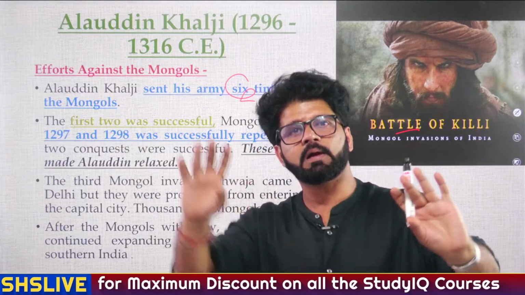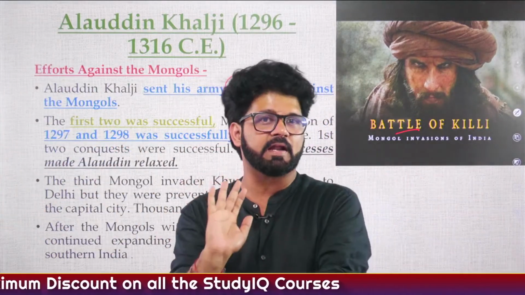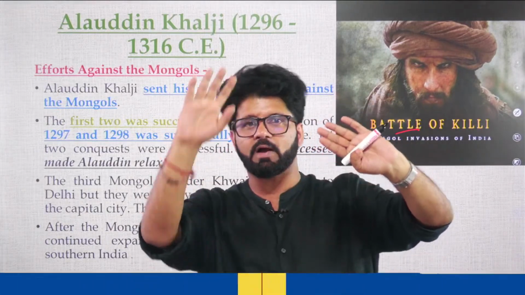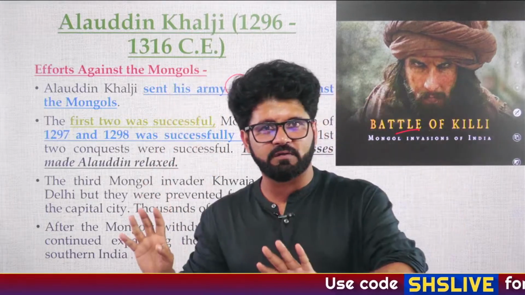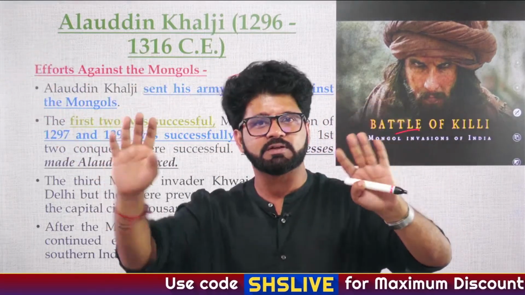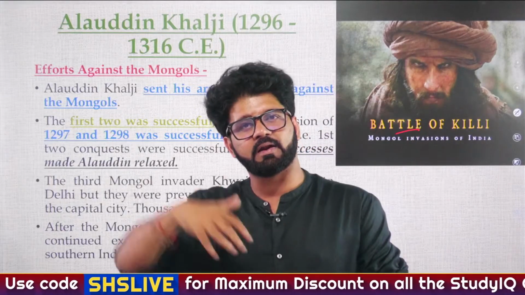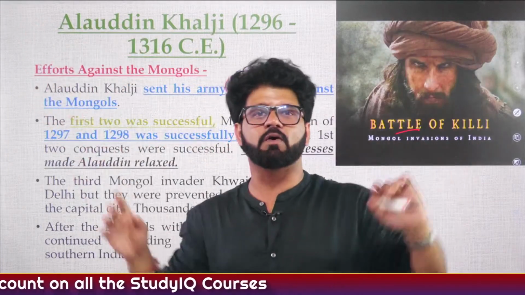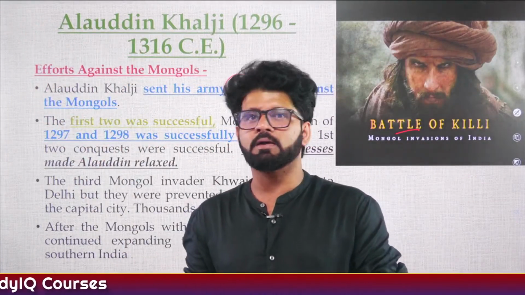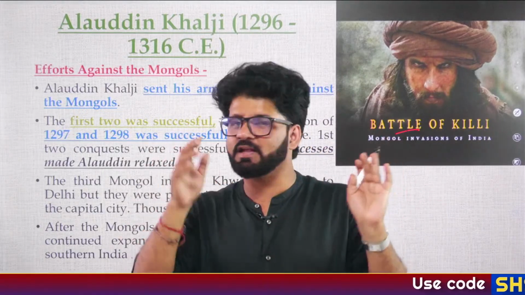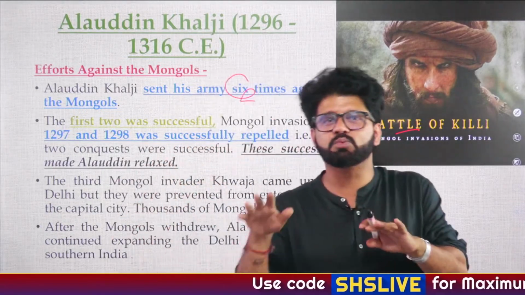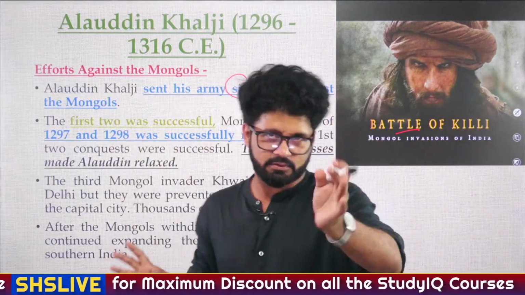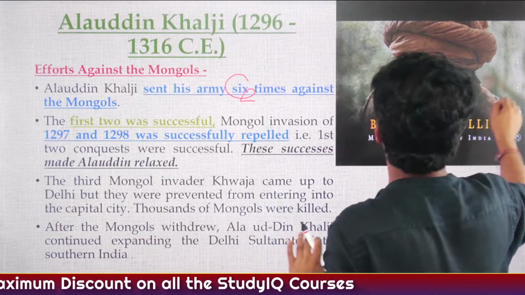But again, Balban, Alauddin Khilji, and Muhammad bin Tughlaq are very aggressive when it comes to attacking the Mongols. Balban, Battle of Vyas River; Alauddin Khilji, Battle of Kili; and in the period of Muhammad bin Tughlaq, we'll discuss how he wanted to go to Central Asia and ransack Mongol territories, and he even paid his soldiers in advance the salary for 1 year. Later on, they abandoned that idea, and the salary which was already given was not taken back. All these policies will lead people to say that Muhammad bin Tughlaq was a madman, so to say. We'll talk about that. We are nobody to say anything about him.